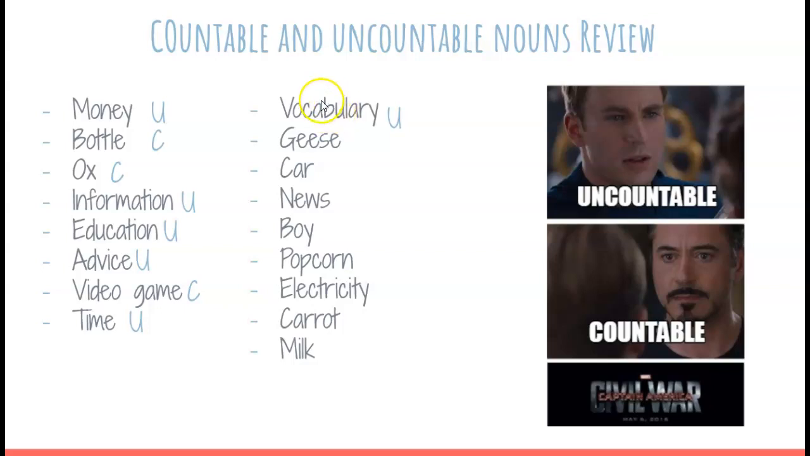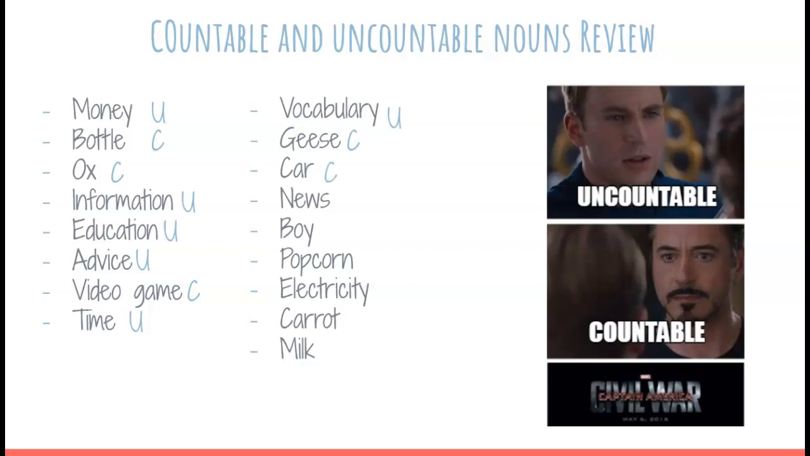Okay, then what about geese? Do you think geese is uncountable or countable? Well, actually, geese is the plural of goose. So this means this is a countable word. I know the plural of goose is irregular because we never say gooses, but we can count the animals, right? Okay, what about car? Of course, car is countable.